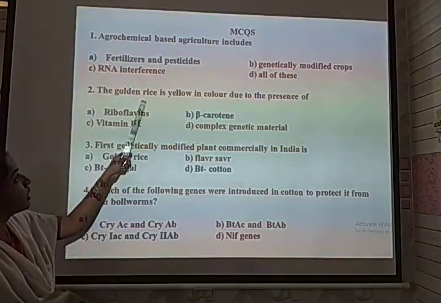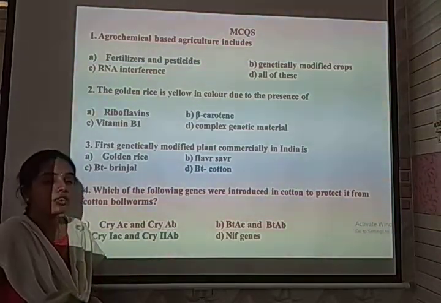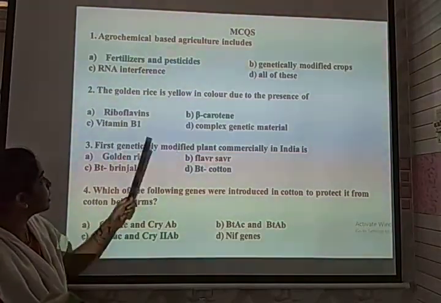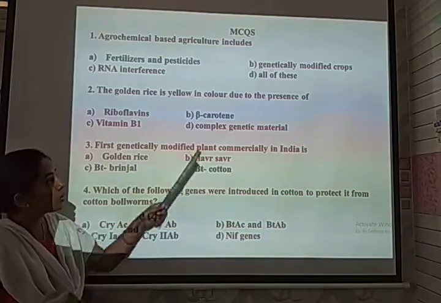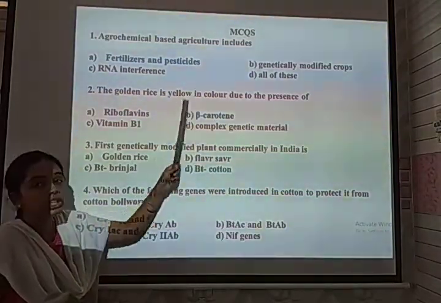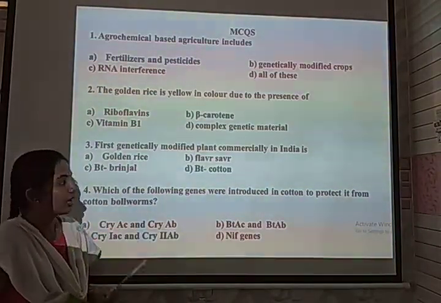The golden rice was yellow in appearance due to the transfer of a specific gene element. The given options are riboflavin, beta carotene, vitamin B1, complex genetic material. Due to the presence of beta carotene only, the golden rice reflects a yellow color. So the correct option is B, beta carotene.